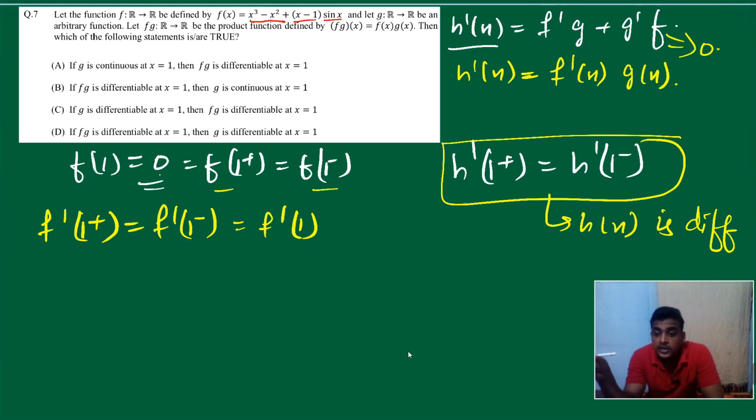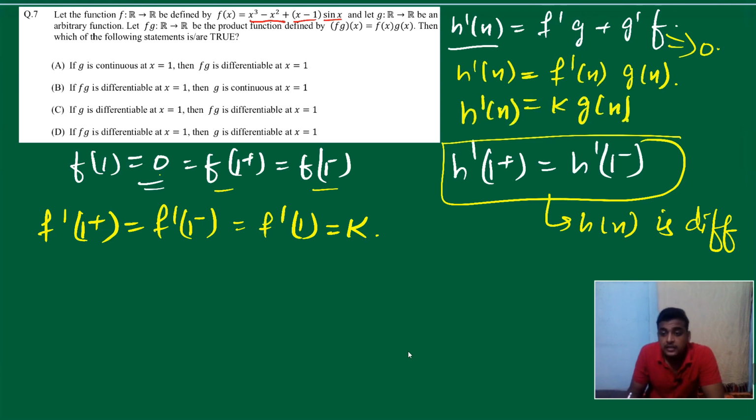So since it's already differentiable, LHD must equal RHD, and it's always continuous. So suppose this is nothing but k. So can I write h dash is equal to k g(x)? Now finally, yes, finally we can write, right?